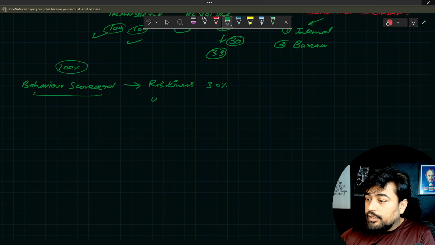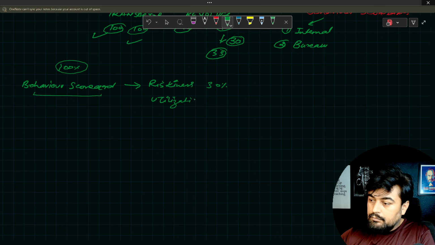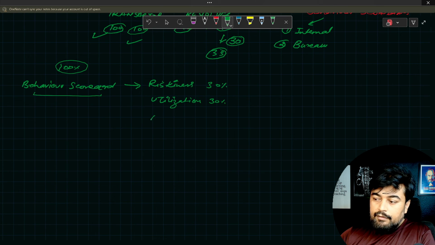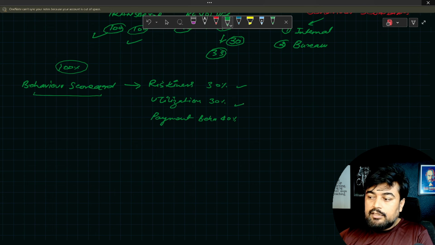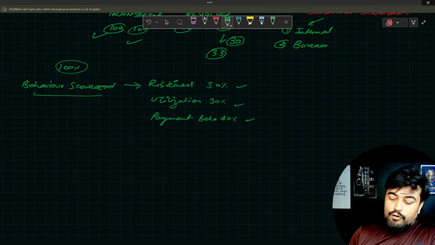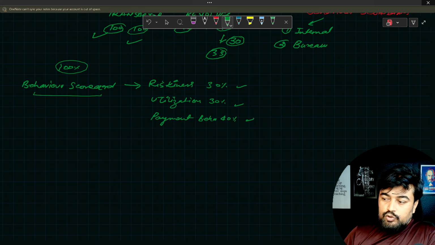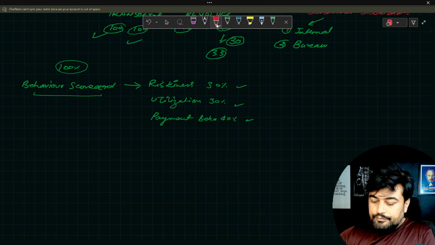Then there was utilization, which is again having a weightage of 30%. Then you have payment behavior of the customer, which has a weightage of 40%. Now you will give them the score from 30, and in this you will give them the score from 40. So on the basis of this, you will create a scorecard.